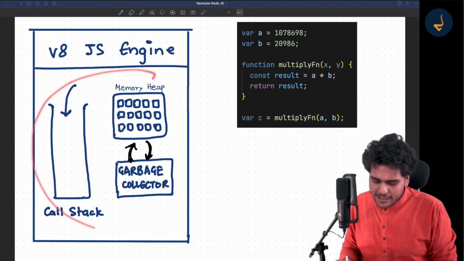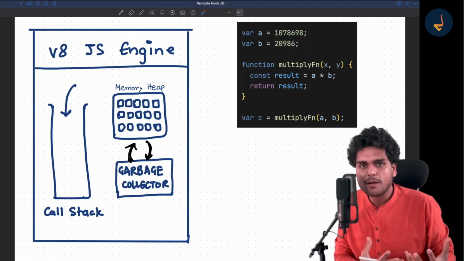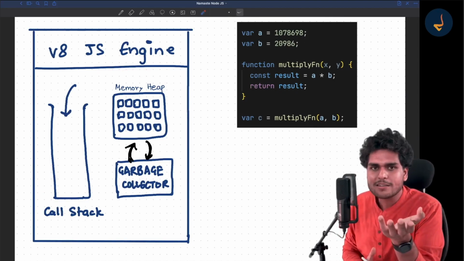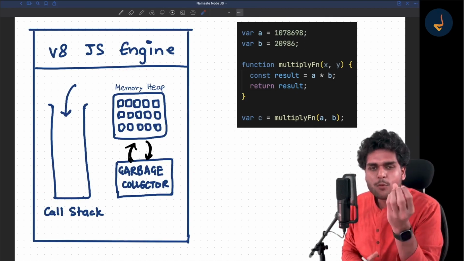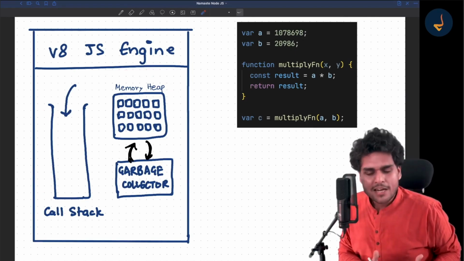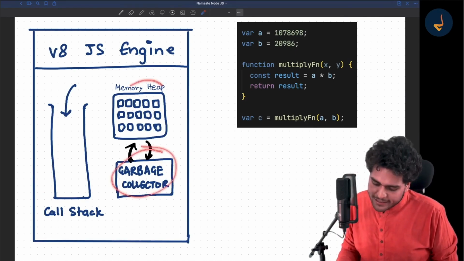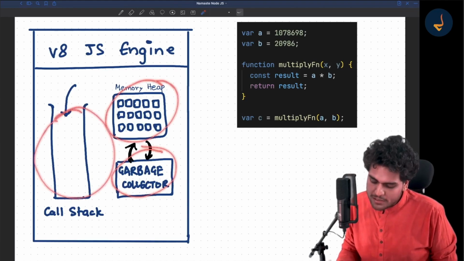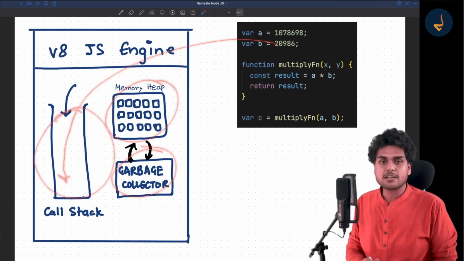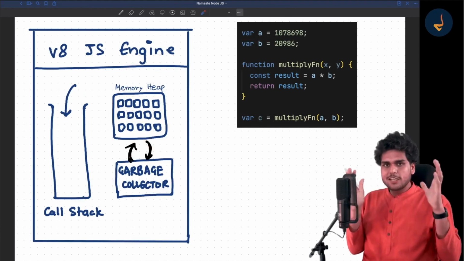See, inside the JS engine, it's a program. At the end of the day, you know what the V8 engine is: the V8 engine is kind of like C++ code. It has to do garbage collection, it has to manage memory, it has to manage the call stack, and all the code that you pass and run inside this call stack. Okay, so this is the V8 engine.